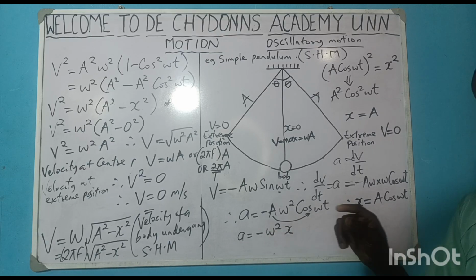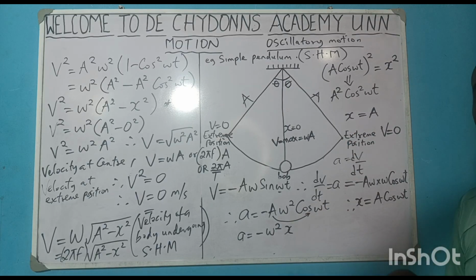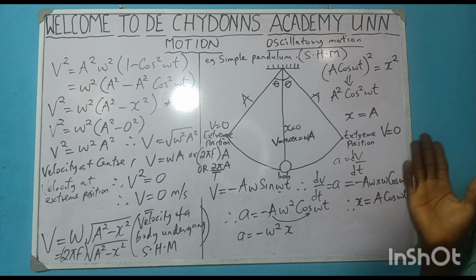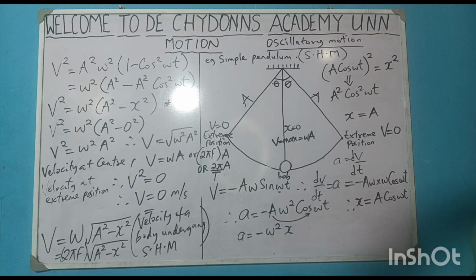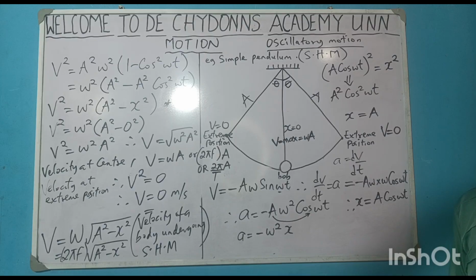Yes. Now, do you notice that the formula for this acceleration is carrying a negative sign? Remember, from the definition of simple harmonic motion, I said I will explain why we say that the acceleration is directed towards the center. Whenever a vector quantity is directed towards the center, that vector quantity will have a negative sign while you are solving it. Watch what I mean.